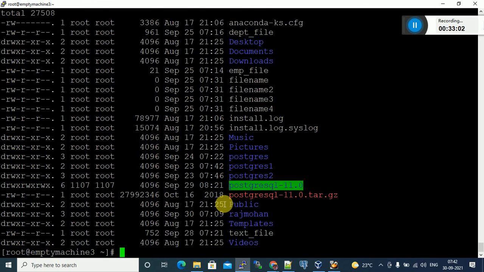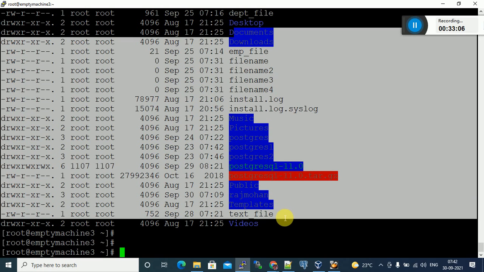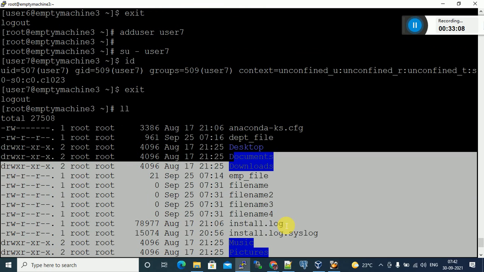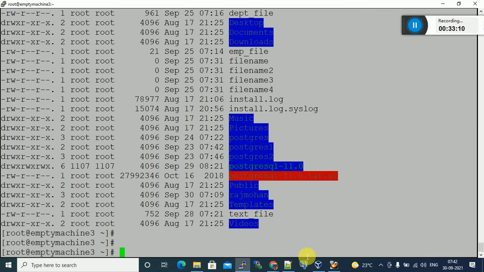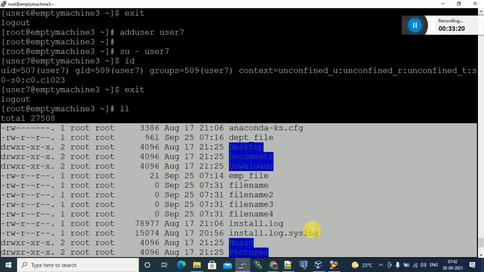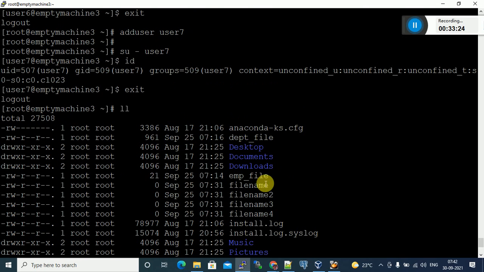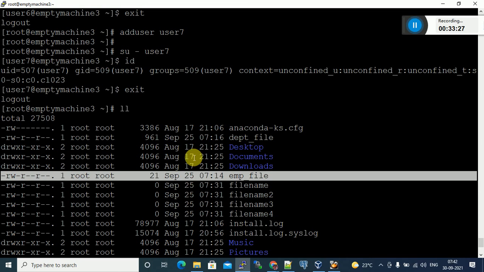Okay, tell me anyone. For all these files, what is the user, what is the owner, what is the group? What is the user of this file? You can see the owner and the group.